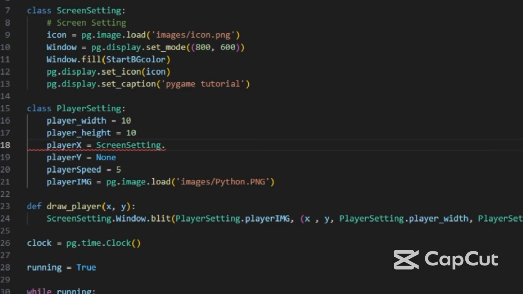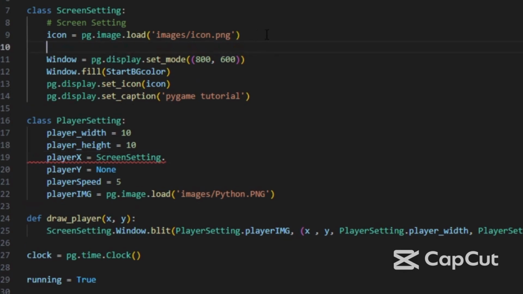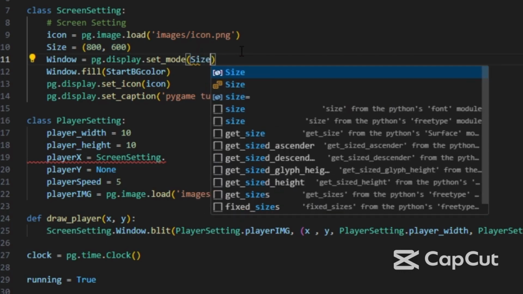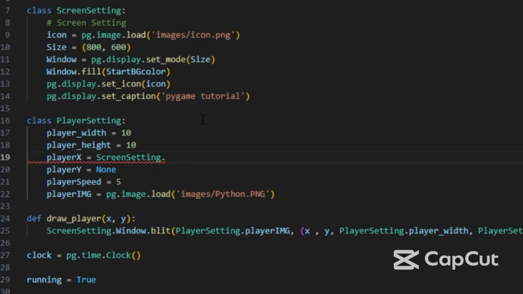So now I need to go back to the screen setting and create a variable named size, of type list, like that: 800 and 600, the size of the window. So replace these numbers in the window with the name of the variable, size, like that. Go back to the player setting and the player x variable, and write size 0, like that.